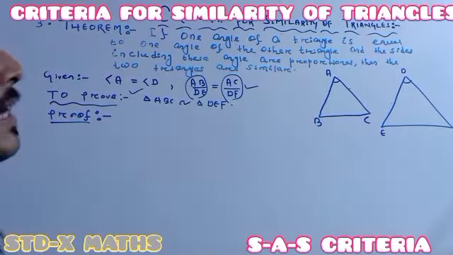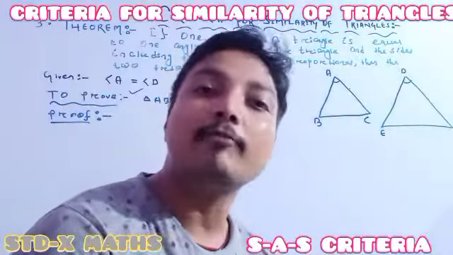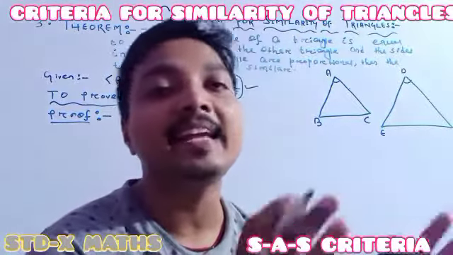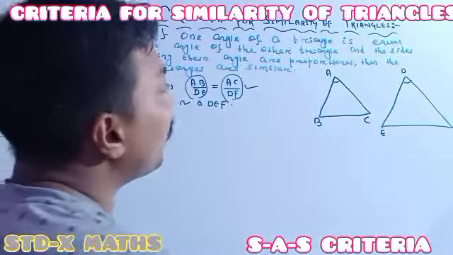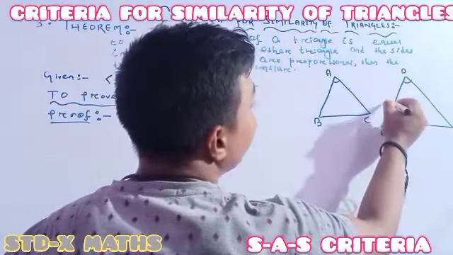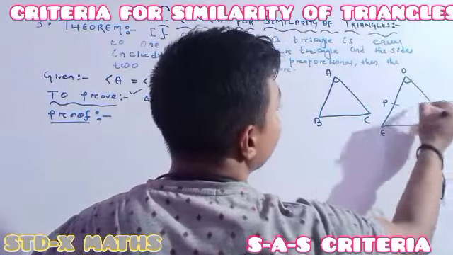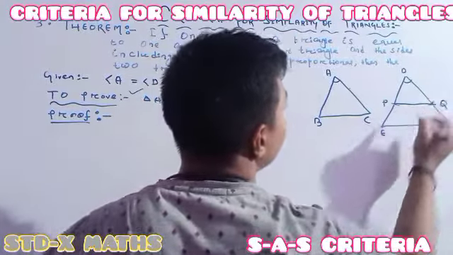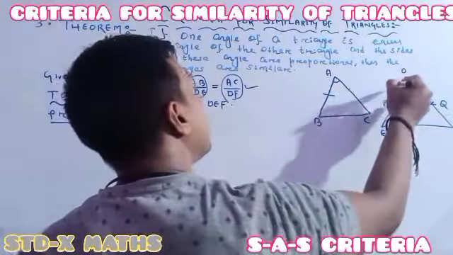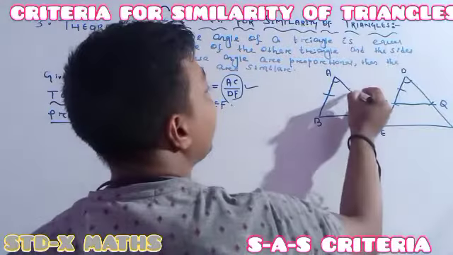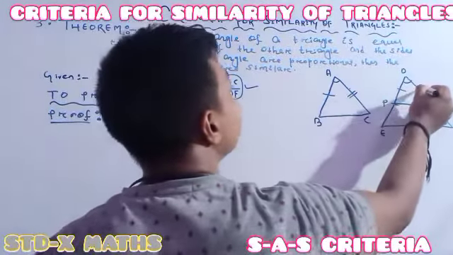See, I have already said that you just have to follow the same procedure in each and every case. Here also you have to do it in the same way. Here you have to choose one point P, and here you have to choose one point Q, and both points you have to choose in such a way that this one is the same as this one, and this one is the same as this one.